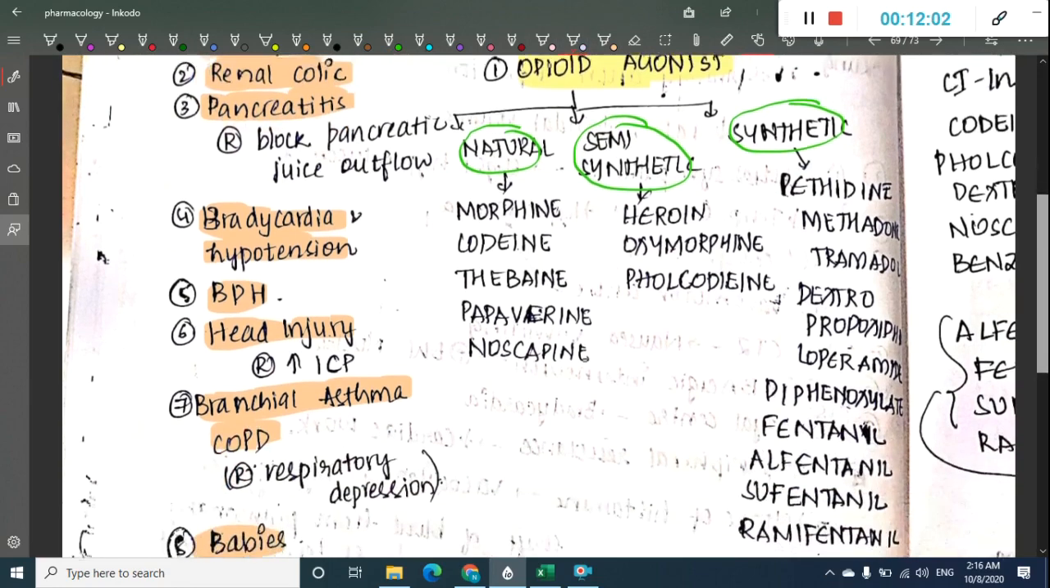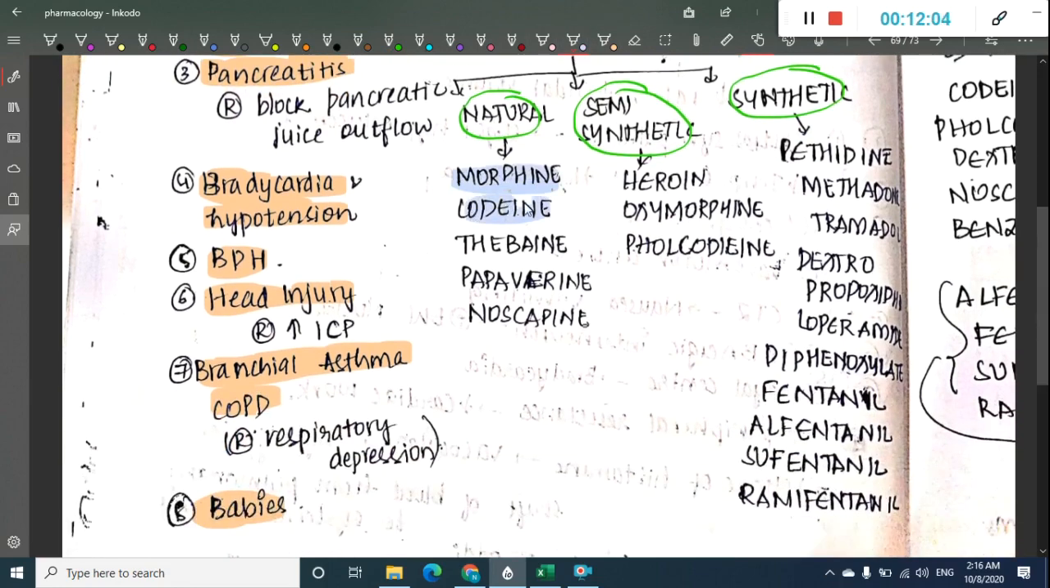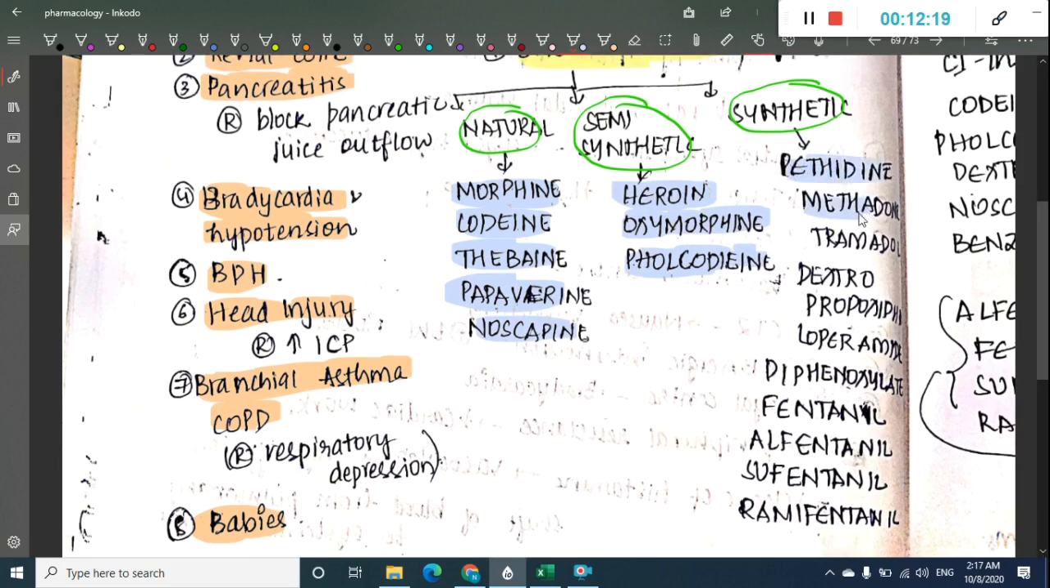Natural opioid agonists include morphine, codeine, thebaine, papaverine and noscapine. Whereas semi-synthetic opioid agonists include heroin, oxymorphone and pholcodine. Whereas synthetic opioid agonists include pethidine, methadone, tramadol, dextropropoxyphene, loperamide, diphenoxylate, fentanyl, alfentanil, sufentanil and remifentanil.